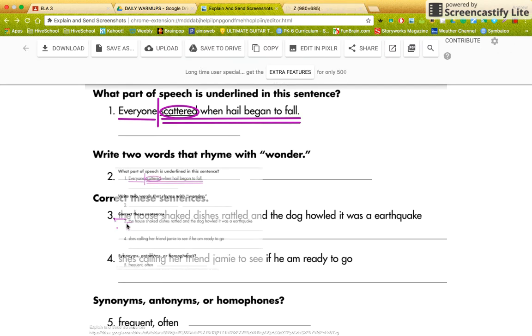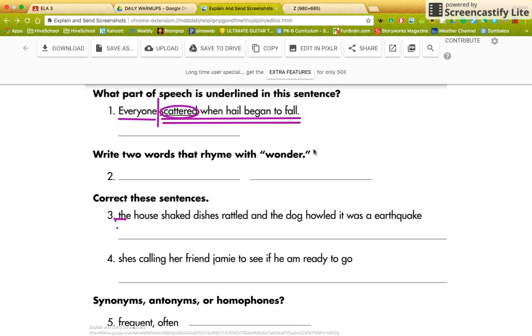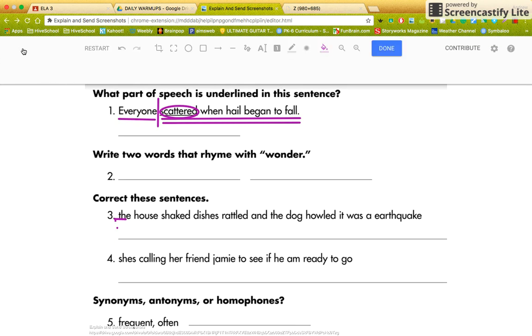Whoops. Let me get back to that. Back to my line. Okay. So I'm going to underline the first word in the sentence. The house shaked. Well, we definitely would say that. The house shook. So let me get rid of all that. The house shook. Let me put a text box there and actually type that in correctly. The house shook.